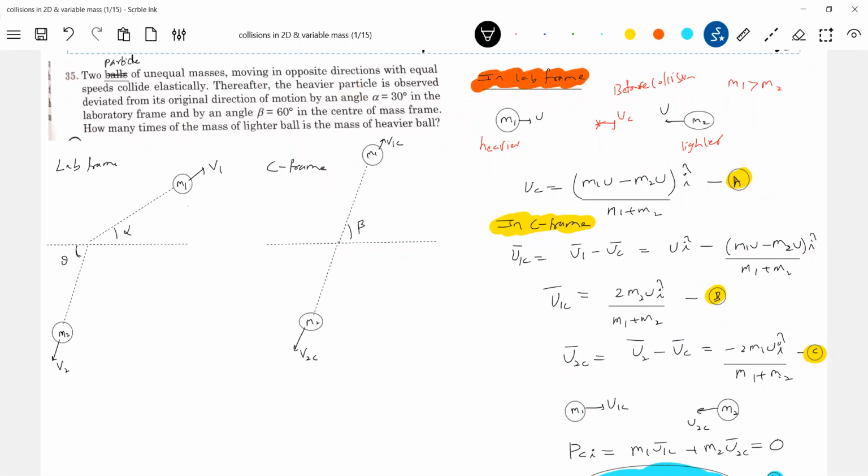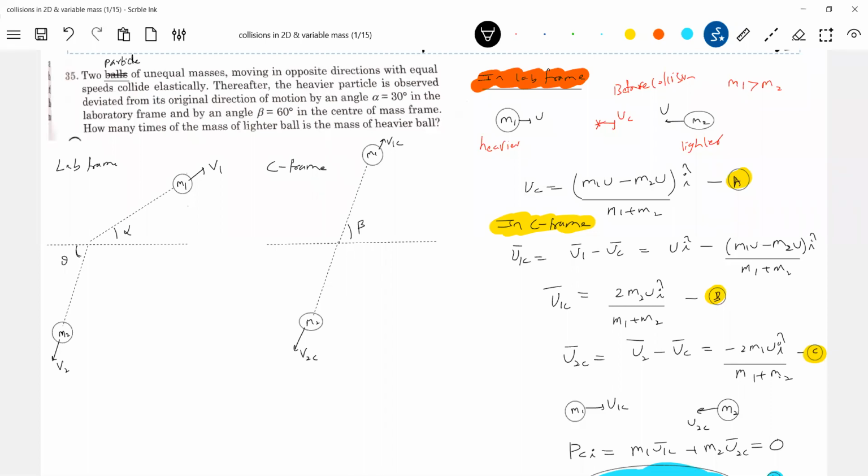Sir, why are you not writing coefficient of restitution? For subatomic particles, coefficient of restitution is not defined. Any reason for that? Can an electron undergo deformation? Can nuclei undergo deformation after collision? I think it's quite meaningless. So the coefficient of restitution is not defined for subatomic particles. Then, sir, what should I do? If the collision is elastic, you can apply conservation of kinetic energy. If inelastic, then Kf will be less than Ki.